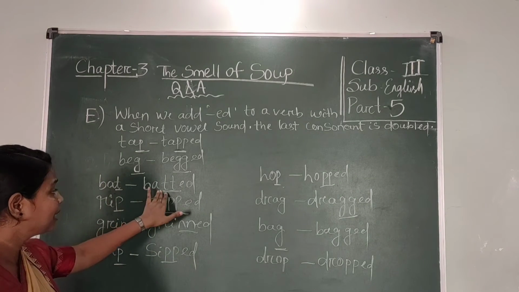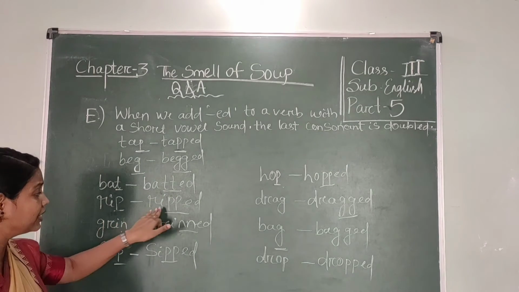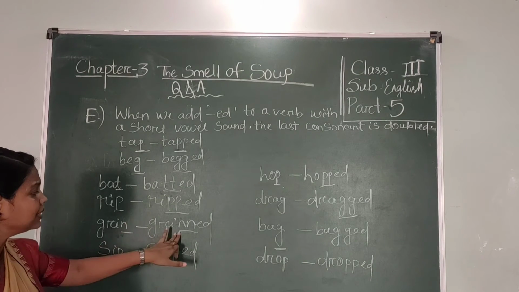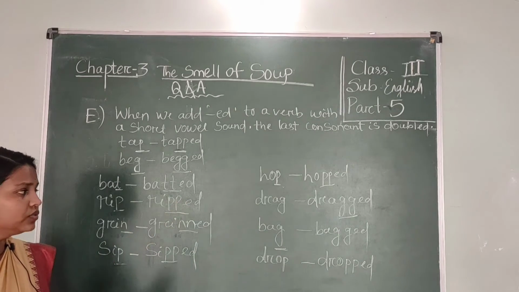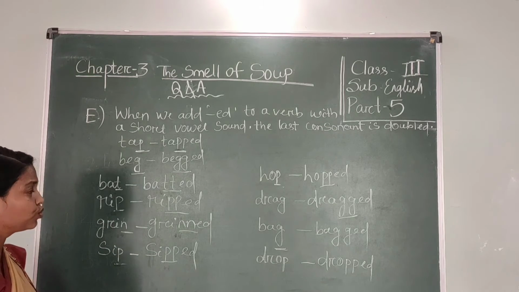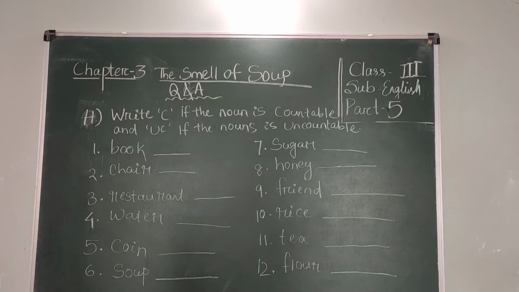Like that, B-A-T-T, the last T is doubled here. R-I-P-P-E-D, the last P is doubled here. Then grin, G-R-I-N-N-E-D. And sit, hop, drag, bag, drop. So students, when you add ed to a word with a short vowel sound, the last consonant is doubled. Now students, we discuss number F.